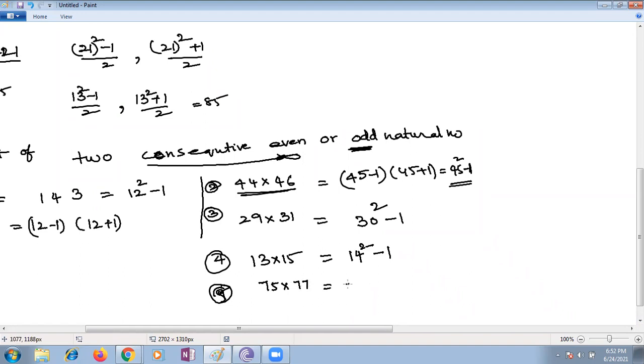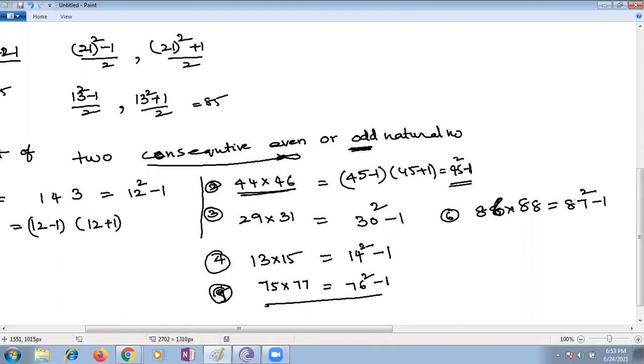Ma'am, 76 into 78 is 77 square minus 1. Please listen, children. This will help a lot while you are doing your sums. Suppose 86 multiplied with 88. It is 87 square minus 1. Very good. This is the way we can find it.